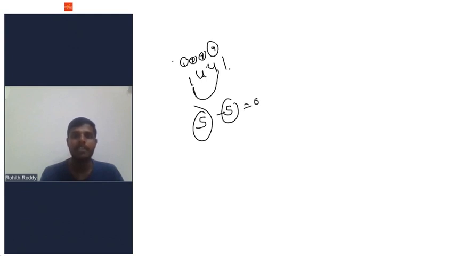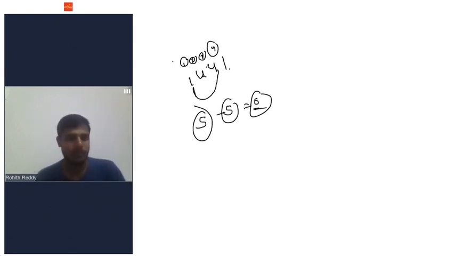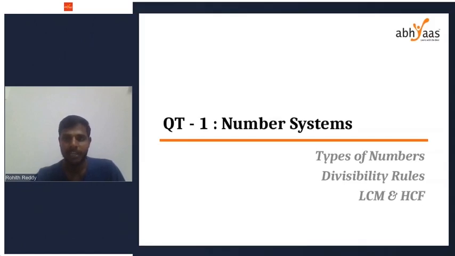5 minus 5, I am getting 0. It can be either 0 or 11, anything. But luckily, I am getting 0. If it is 0 or a multiple of 11, this 1441 is said to be divisible by 11. Is that clear? If it is clear, we can move on to the next questions.